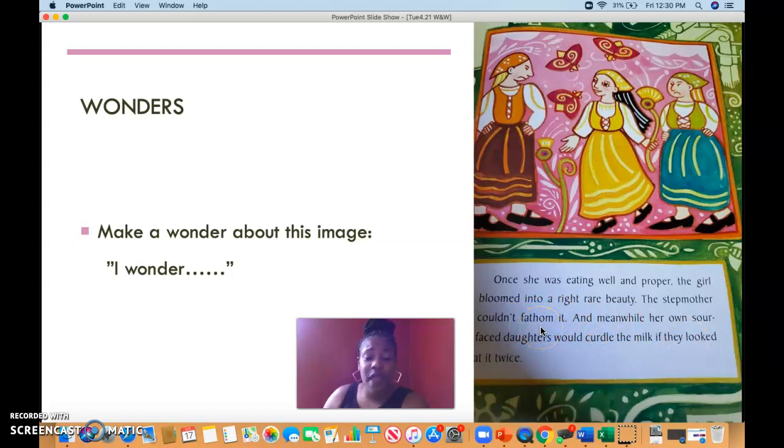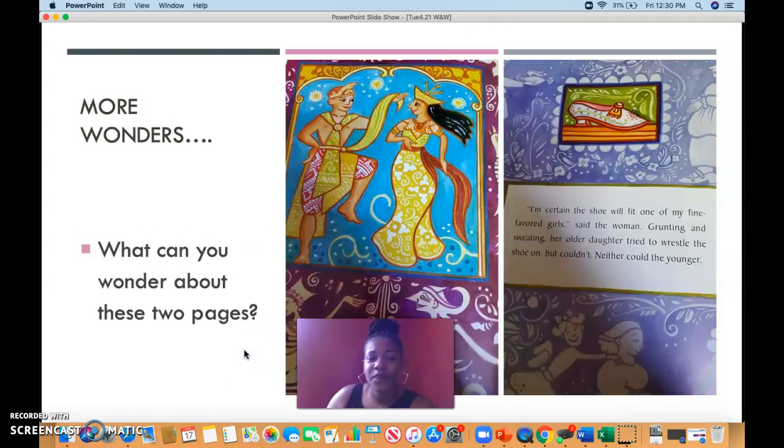Boys and girls, remember, as we are doing our wonders, we always want to pay very close attention to that vocabulary that our author is using, because that helps us to understand the story. So your wonder can most definitely be about a vocabulary word that you may or may not know. And then you can use your inside out strategy. Look at the words inside of it and around the word to help you to determine a meaning. Let's keep going. So here's some more pages that we can wonder about from our text.